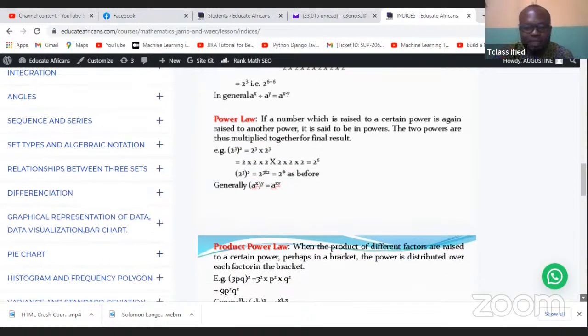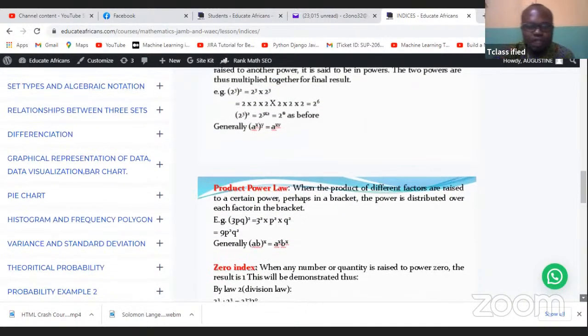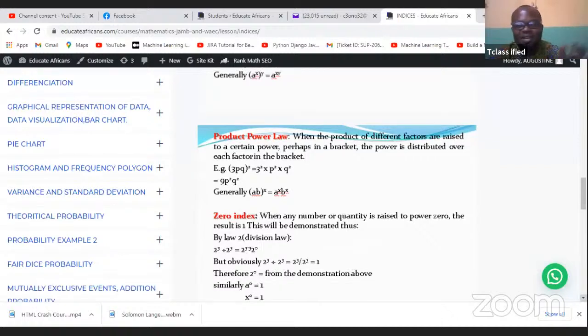Okay, so let's look at the product power rule. The product power rule says that when a product of different factors is raised to a certain number, perhaps in a bracket, the power is distributed over the factors. So you have factors A and B here. Once you raise it to power x in brackets, you can distribute it over these bases: A to power x and B to power x.